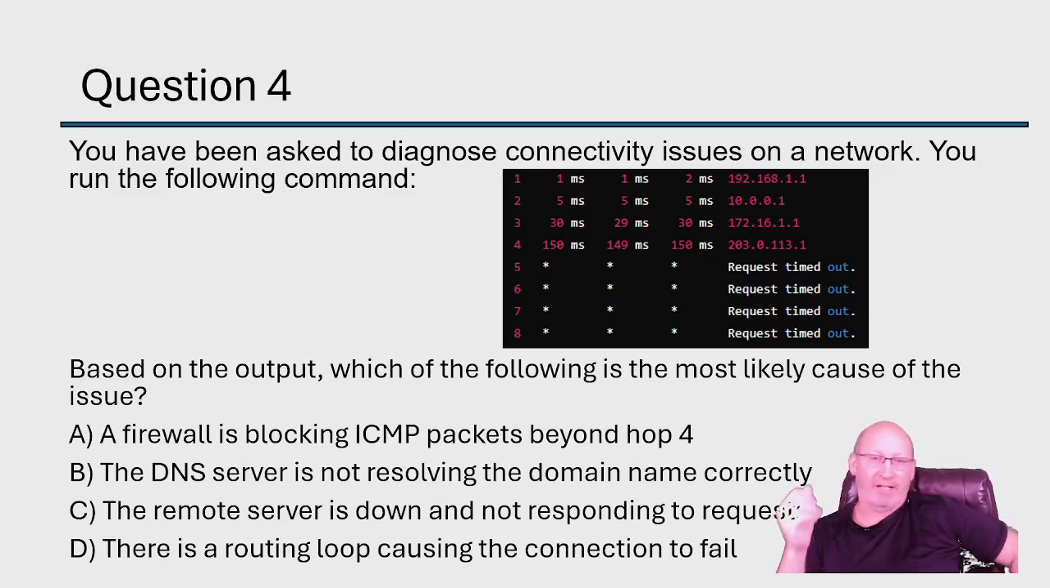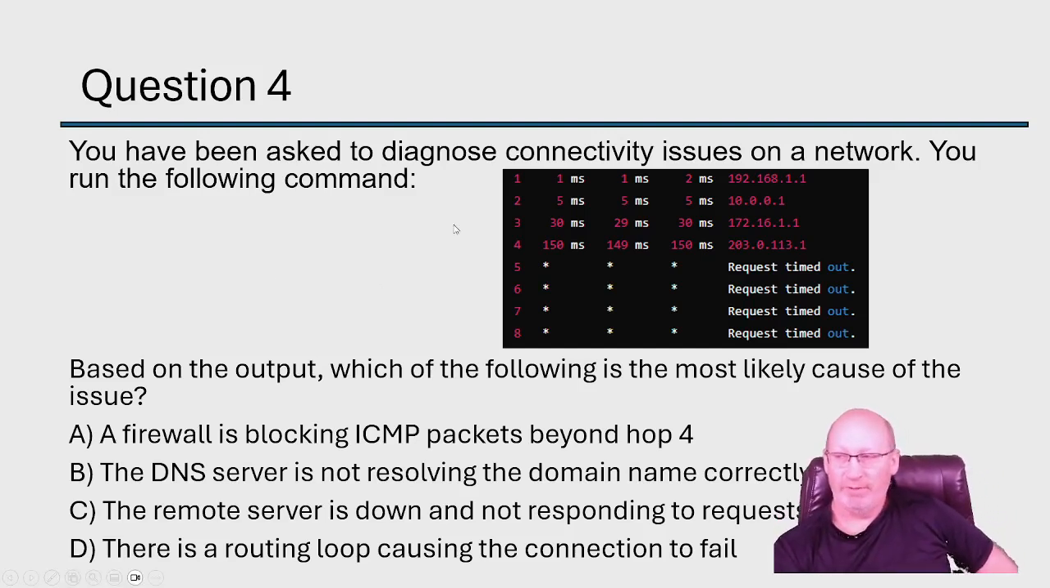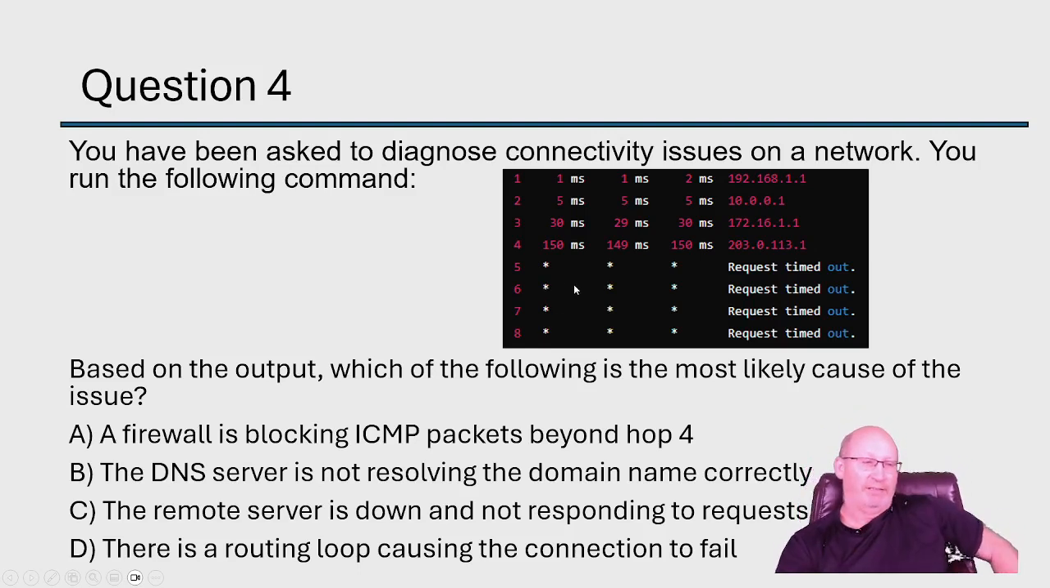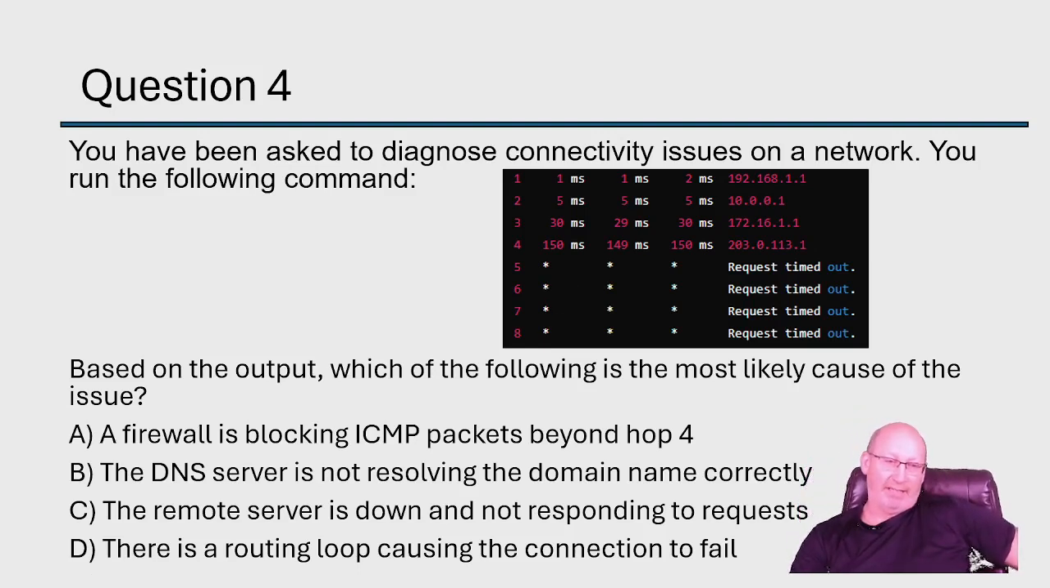If you were running this command on the norm, you would normally see the trace, and we'd see the IP address up here, and then we can match that IP address to whatever IP address is over here, and then we could find out if it was not responding to requests. But given the situation with the multiple, I'm going to say that that is not happening here. That leaves DNS server not resolving domain name correctly, or the firewall is blocking ICMP packets beyond hop number 4.